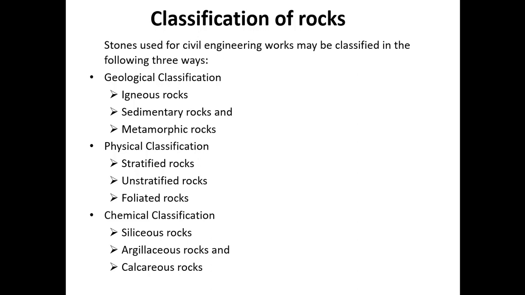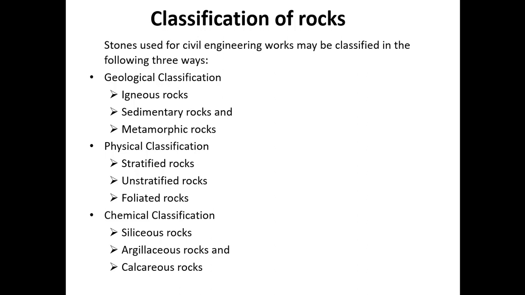The next one is chemical classification, based on its chemical composition, what it contains. In chemical composition, rocks are classified as siliceous rocks, argillaceous rocks, and calcareous rocks. Siliceous rock: when I say siliceous, its major constituent is silica itself. The main content of these rocks is silica. They are very hard and durable.